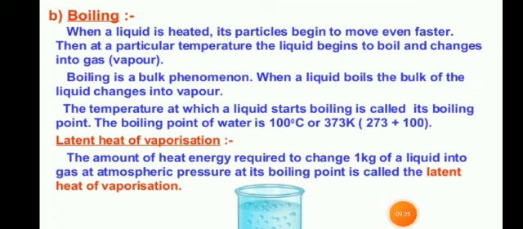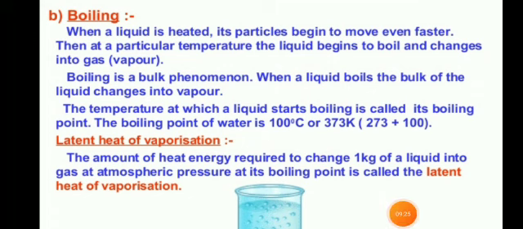Now, students, is there any significance of boiling point temperature? The answer is yes. Just like melting point, the boiling point temperature of a liquid also helps in comparing the magnitude or strength of the interparticle or intermolecular forces present in them.